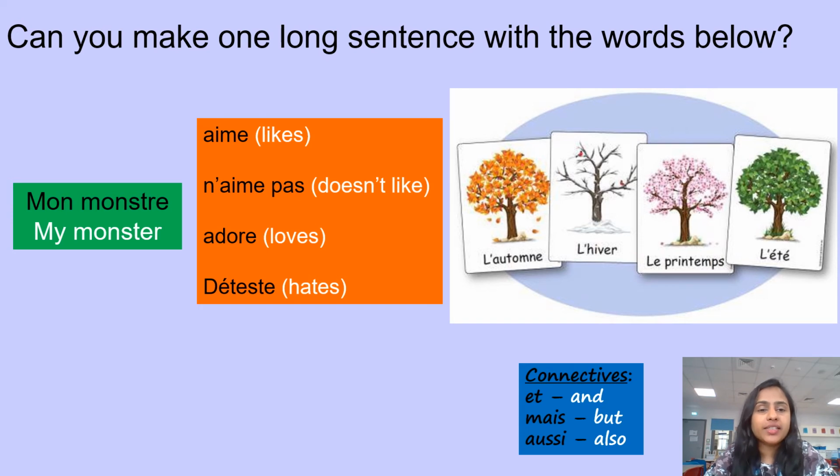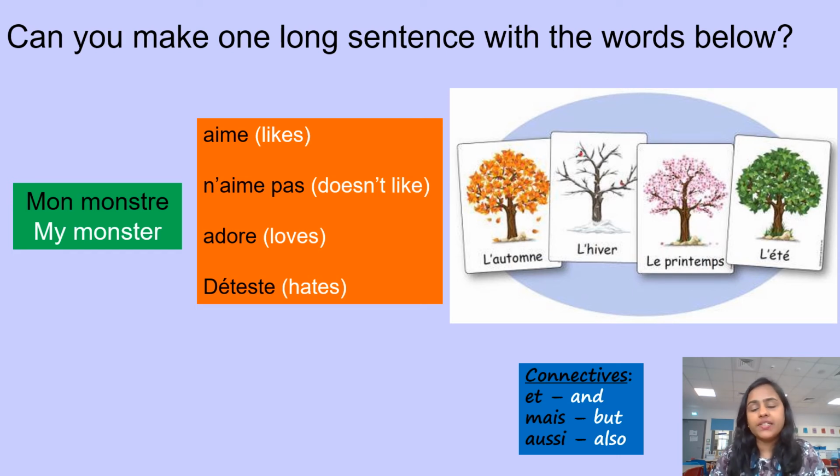And this is your last activity. Can you make 1 long sentence with the words below? So here, it's about your monster. It's your monster's opinion, all right? So, mon monstre, okay? And then you will write whether your monster likes or doesn't like or loves or hates. You write it in French, and then you add seasons along with it.